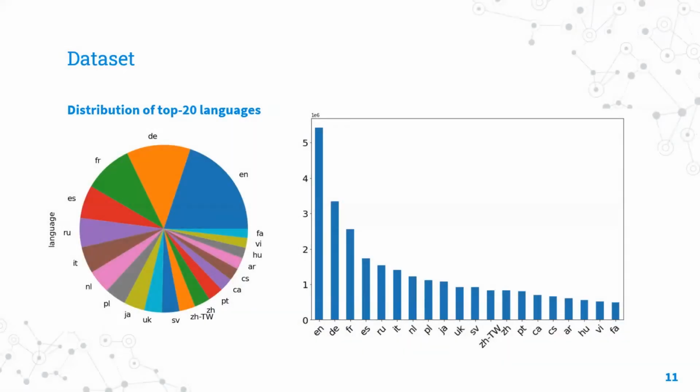And this is the distribution of the top 20 languages. We can see that although the number of the text in English is the largest, other languages account for a considerable proportion. Thus, our model should be able to process text in many languages, which requires a universal pre-trained language model.